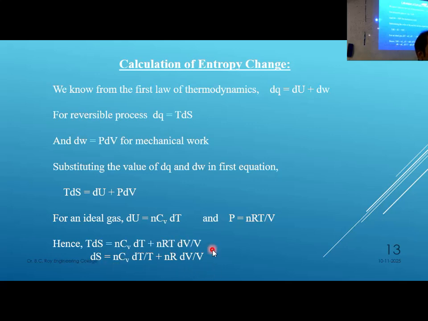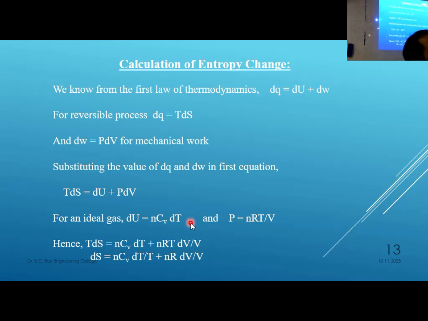Try to follow, do it yourself. First of all, take dq equal to delta E plus PdV. Write down dq equal to delta E plus PdV. You can take delta U or delta E as you feel like. Doesn't matter. Some books follow delta U, some books follow delta E. Both are internal energy.